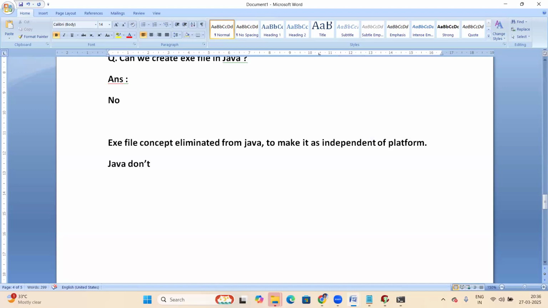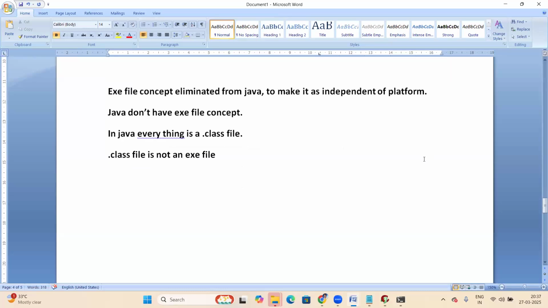Java doesn't have the exe file concept. In Java, everything is a .class file. A .class file is not an exe file; the exe file is different, and the .class file is different here.